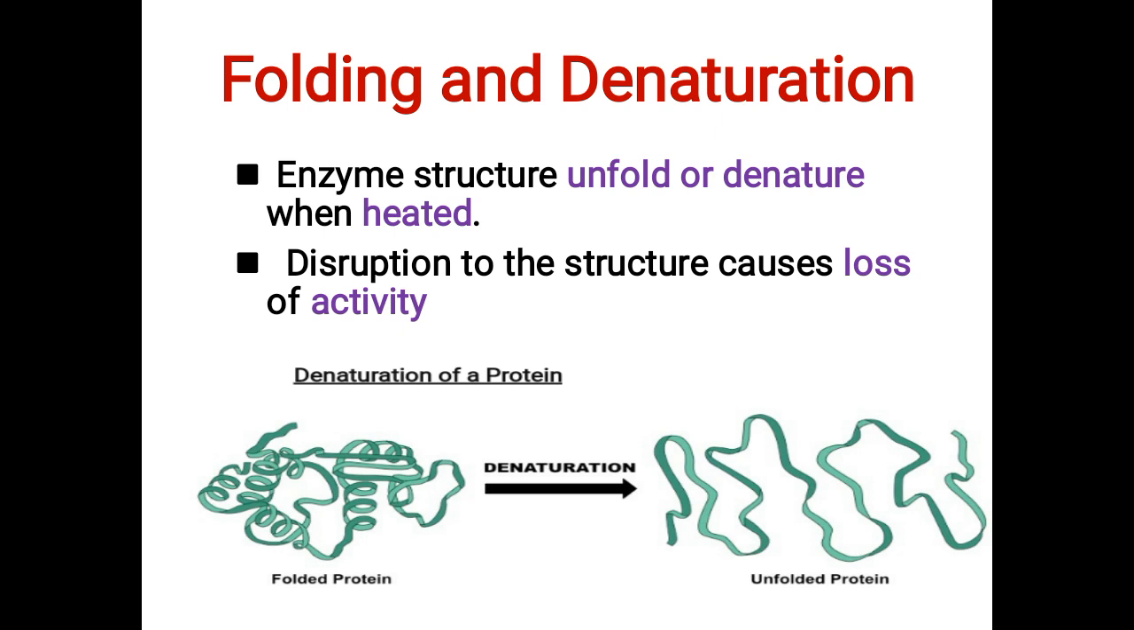Folding and denaturation, what does it mean? There are various factors which affect the activity of the enzyme. Temperature is one of them. We should maintain optimum temperature for enzyme-catalyzed reactions because enzyme structure unfolds or denatures when heated or exposed to chemical denaturants, and this disruption to the enzyme structure leads to the loss of activity of that enzyme.